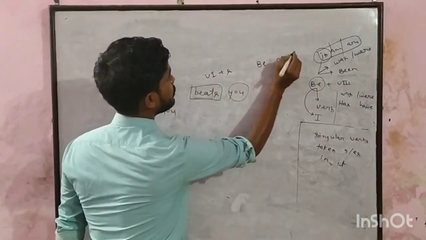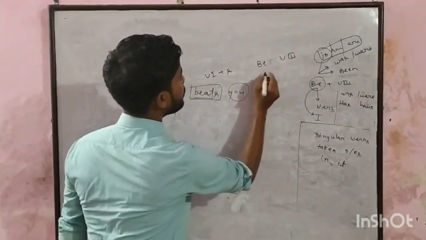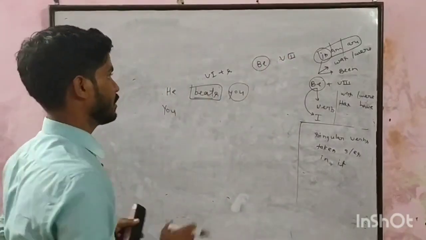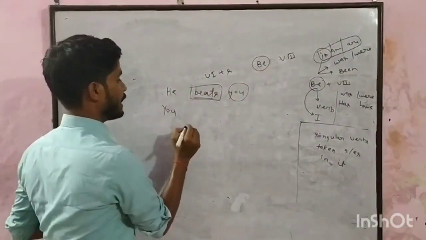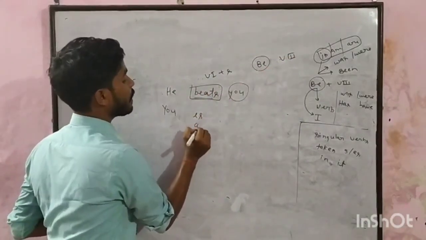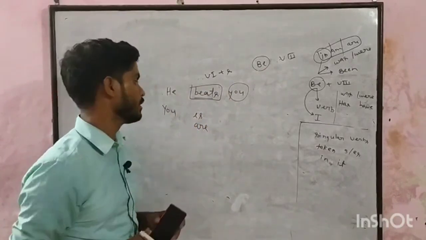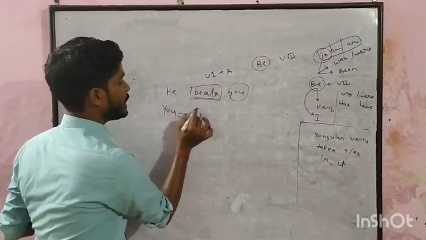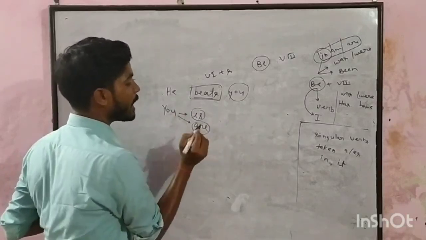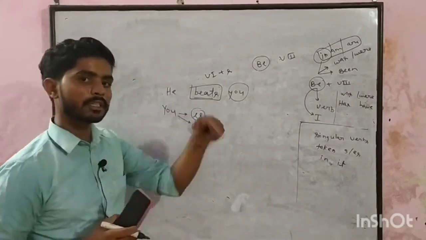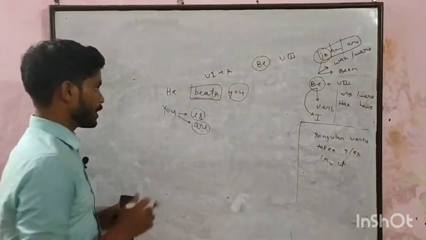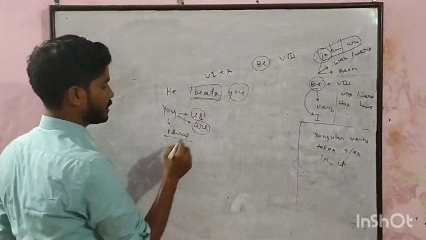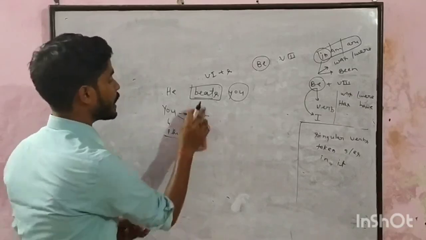We change the verb as be plus third form of verb, and the same form in be. So first form of be, it is either is or are, because am is used for I. Similarly, you and are, you and is, is singular, are is plural. You is a plural subject, so we will not use is over here, we will use are.